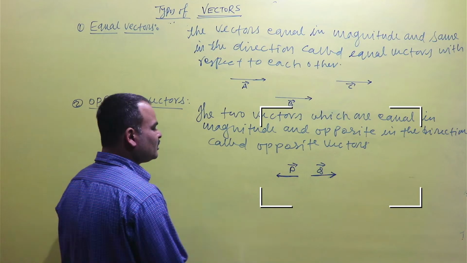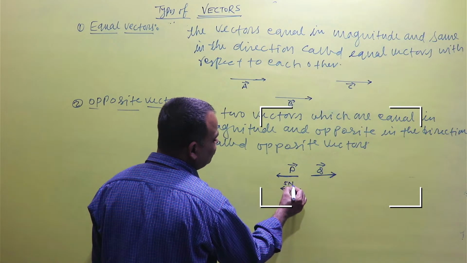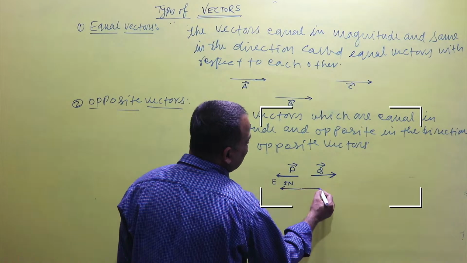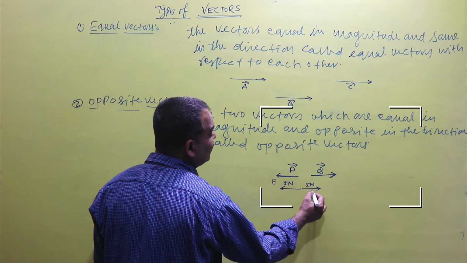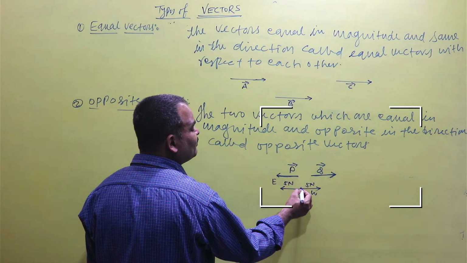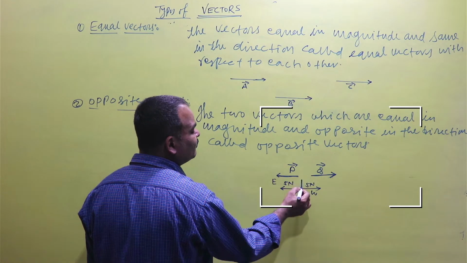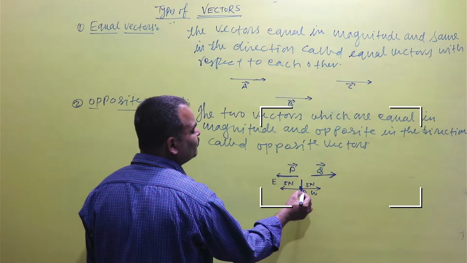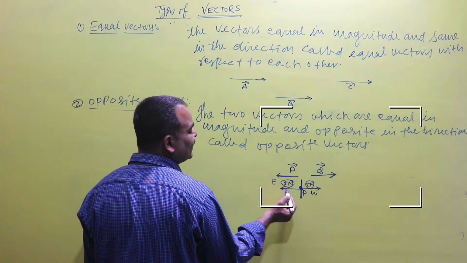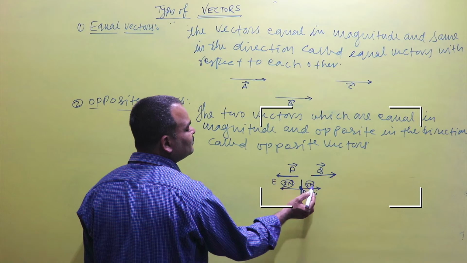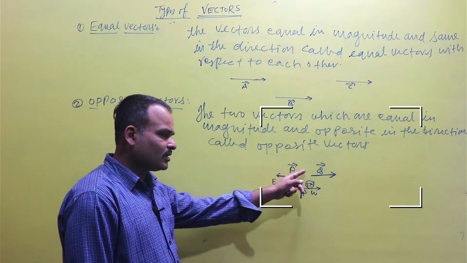And the addition of two opposite vectors will be 0. A force of magnitude 5 Newton in the eastward direction and a force of magnitude 5 Newton in the westward direction applied at the same point simultaneously give no resultant force at the point P, because both forces are equal in magnitude and act in opposite directions, so they cancel each other. So the addition of the two vectors will be equal to 0.